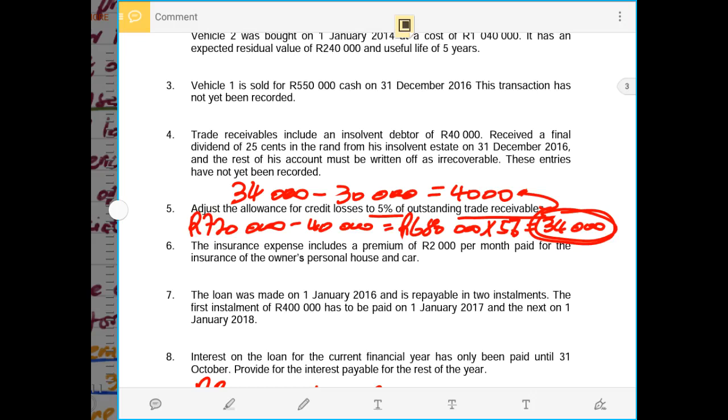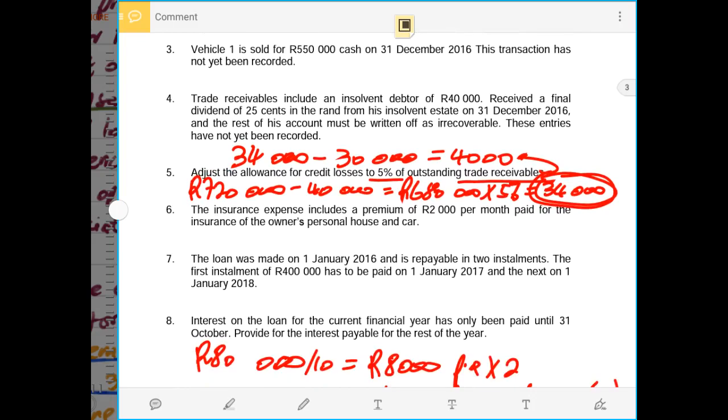So now we go again to the next adjustment, and the next adjustment is adjustment number 6, where they say the insurance expense includes a premium of 2,000 per month paid for the insurance of the owner's personal house and a car.